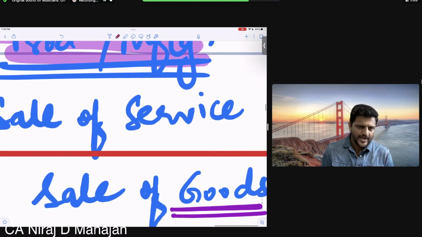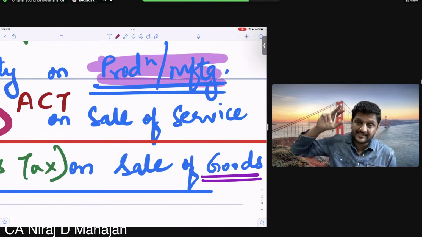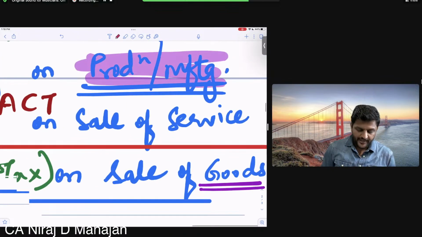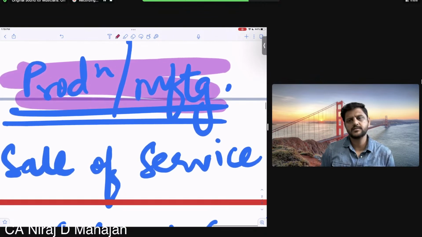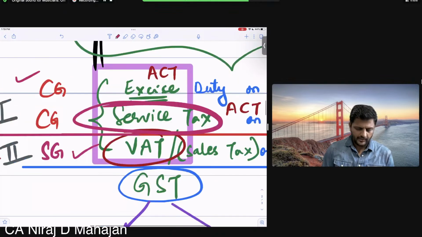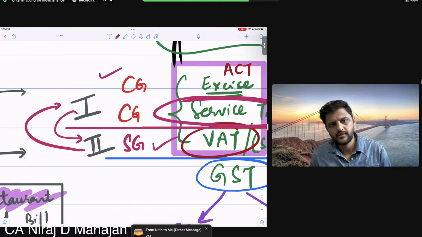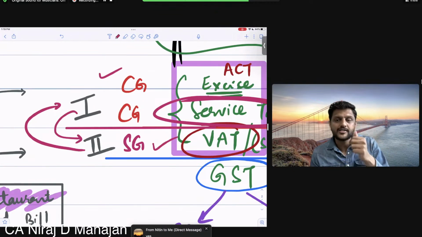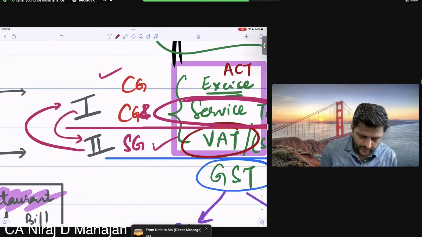But now even that will be shared with the state government. Clear till here, all of you? Yes? Clear? So they are saying that, okay, I have this exclusive power, you also have this exclusive power, let us share these powers. Now let us share these powers means what? On supply of service, CG and SG. Okay?